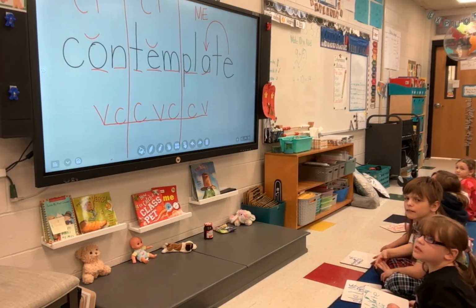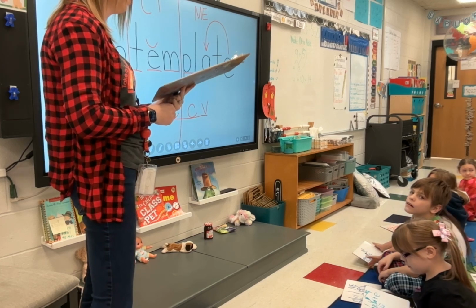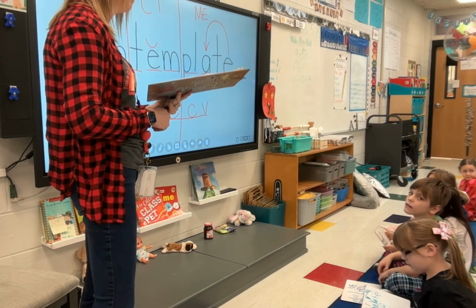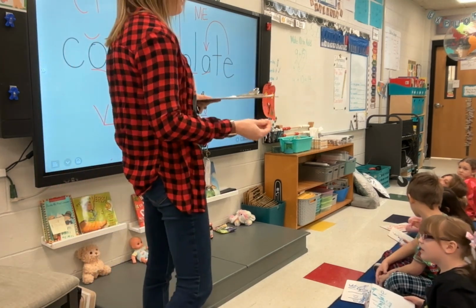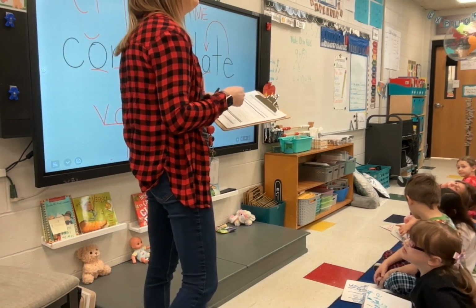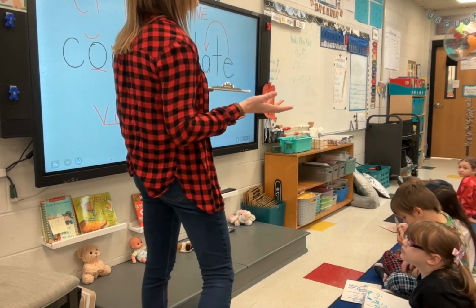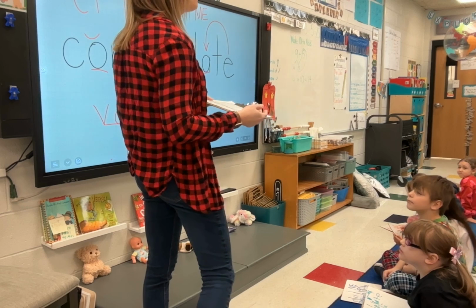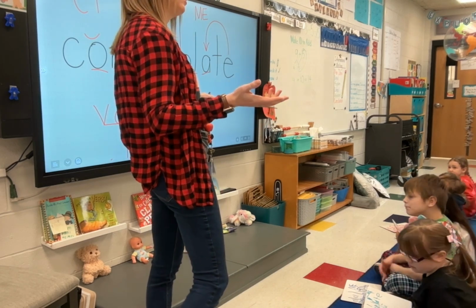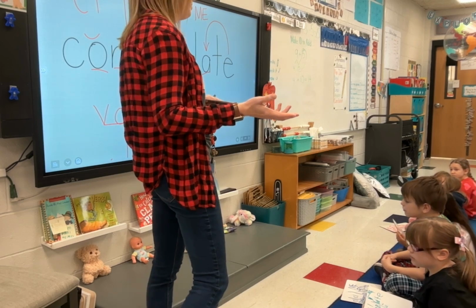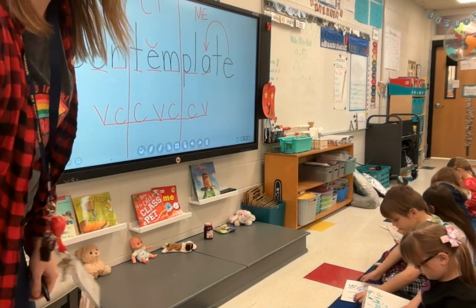The word is contemplate. Do you know what contemplate means? No. Danny, what do you think? It's a big thing to roll. It's not. Contemplate means to really think about something. Like you might contemplate what you're going to do after school. That means you're just really taking time to think about it. Or sometimes you might contemplate what the book was about. You might spend a lot of time really thinking about it. What was the big meaning behind the book? All right, go ahead and erase. That's our last one. Good job.